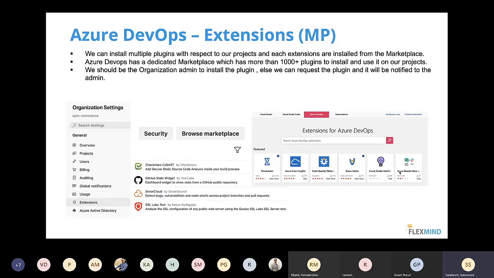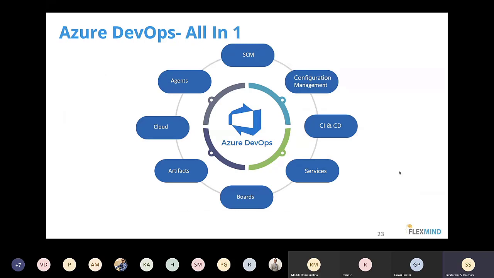That is what this extension is. So it is similar to any other tool where you can choose and install plugins. Now, on the whole, which we covered on our first slide, like how Azure DevOps is very famous, that's what I said. Azure DevOps actually covers this entire lifecycle.